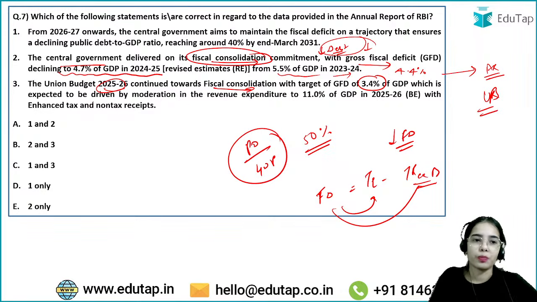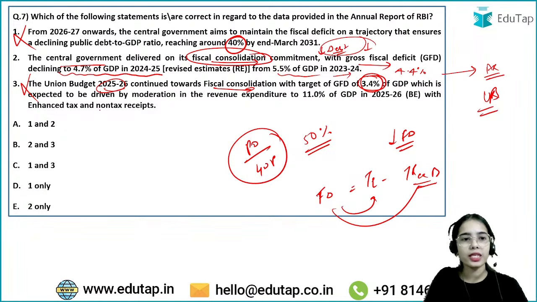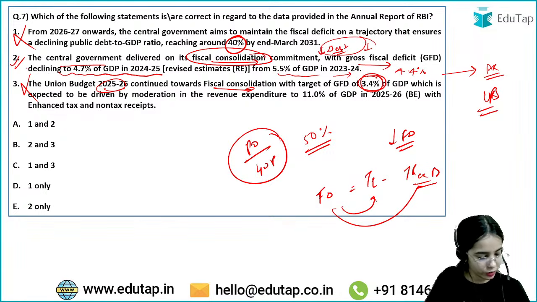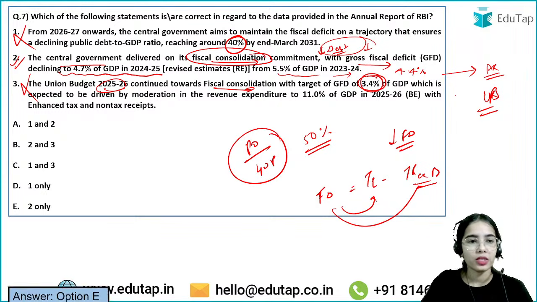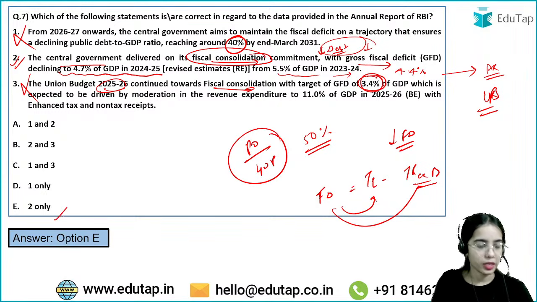So the first statement is wrong because it was 50%, not 40%. The third statement is also wrong because it was 4.4%, not 3.4%. So the correct statement is only the second, that is E.